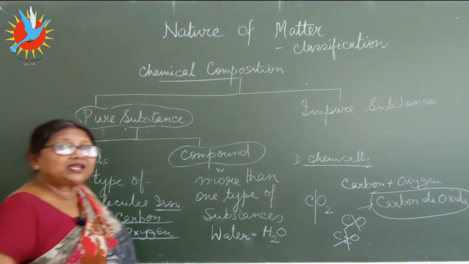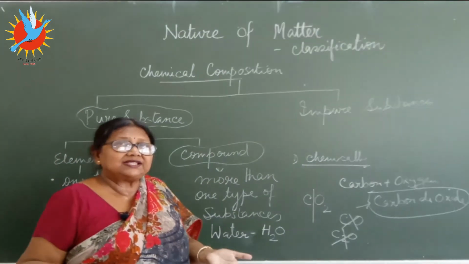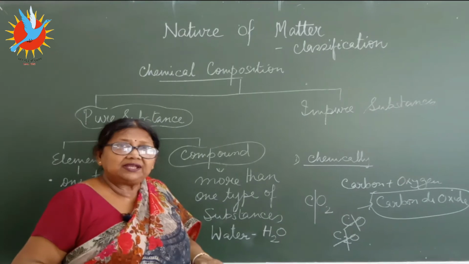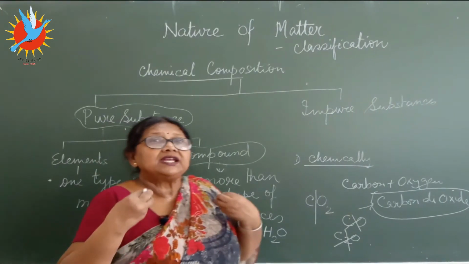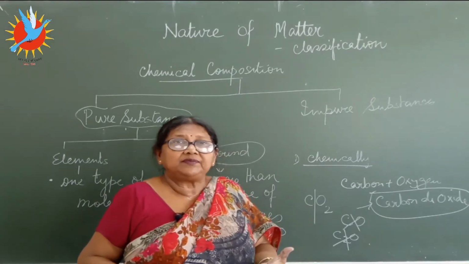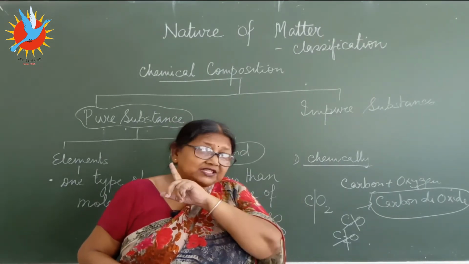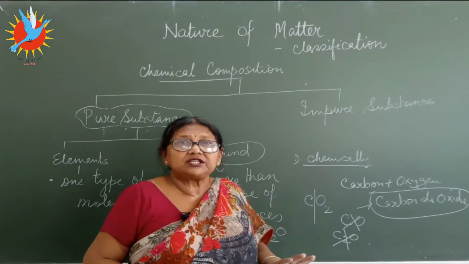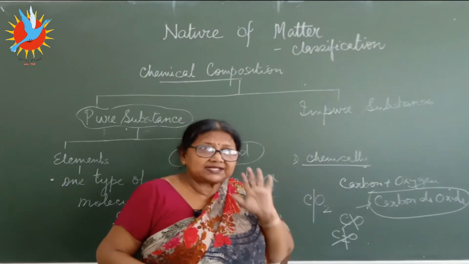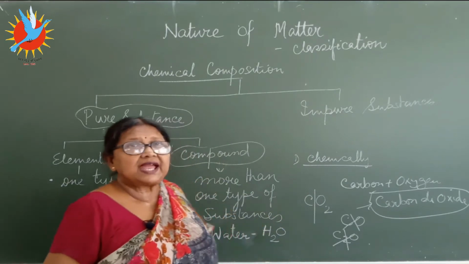Iron, you cannot break iron into any simpler substance. Iron is iron. Carbon will remain carbon. You cannot separate them. You cannot decompose them. You cannot break them. Particles, the first word I used, remember, uniform constant composition throughout, right? So this is the basic difference between elements and compounds.